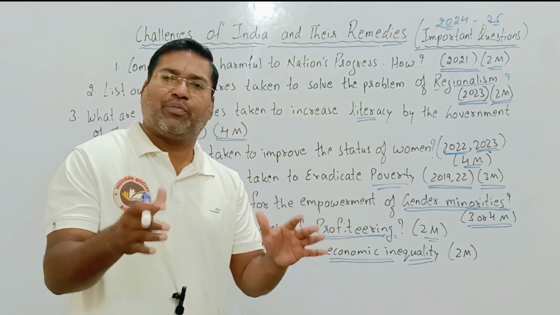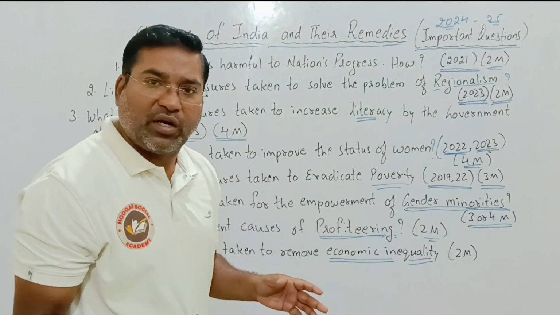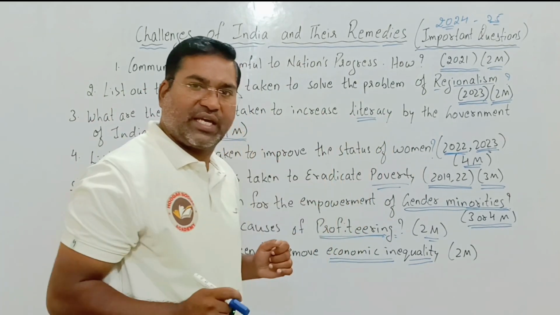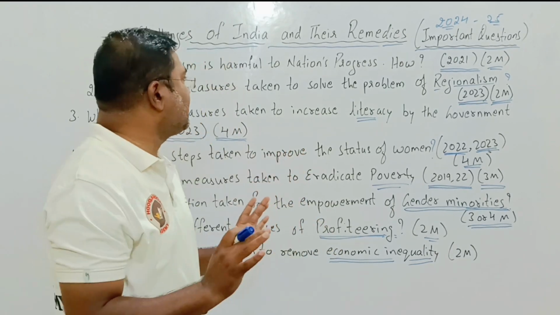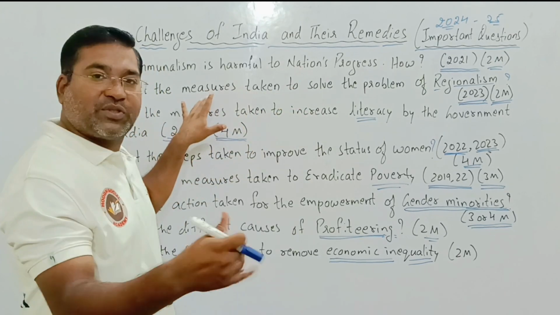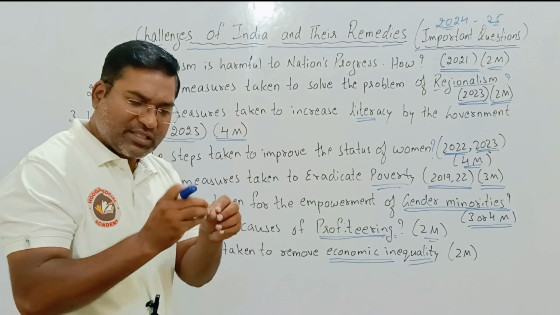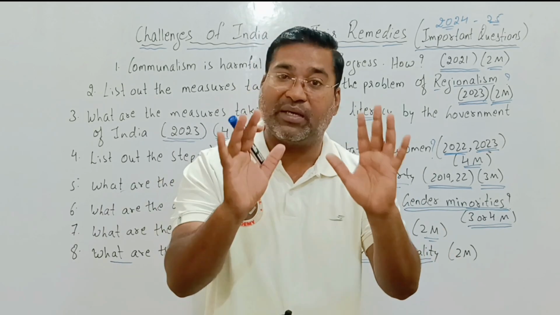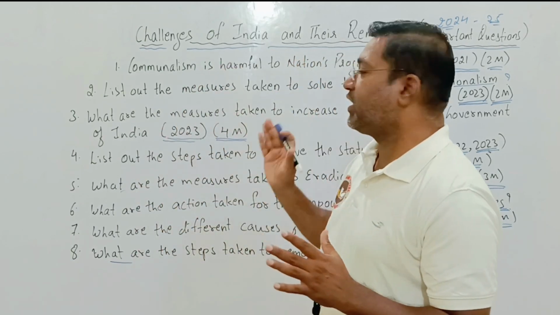These are 8 very, very important questions from the chapter called Challenges of India and Their Remedies, from the political science topic. Dear students, maybe straight questions can be asked in this way, or for a twist, for a small change, only one word will be changed. For example, measures taken to solve the problem, steps taken to solve the problem, action taken to solve the problem. In this way a small word will be changed, but there should not be any confusion because the answer will remain the same. So these are all the questions related to the chapter Challenges of India and Their Remedies.